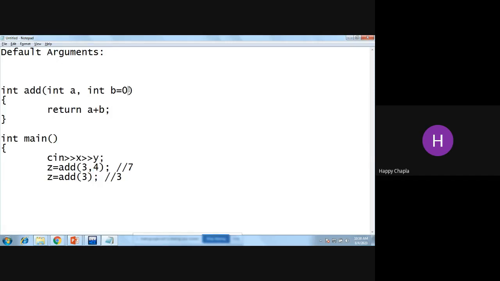Though I am giving a default argument, the default argument works when I don't have an equal number of arguments at the time of function calling. So over here b would be 0, but over here my b will be replaced with 4 only. Why? Because I am passing the value.